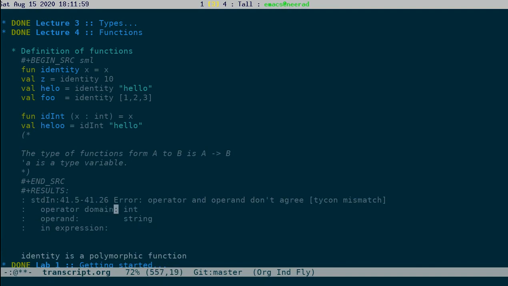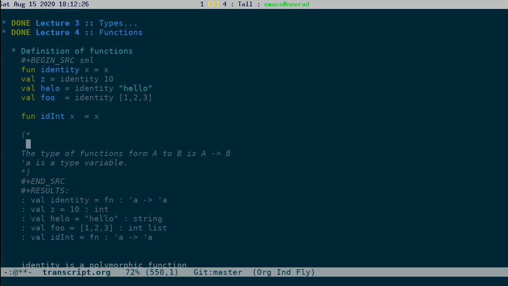Operator domain is int, operand is string, in expression whatever. Don't bother about these line numbers because these are line numbers in your interpreter, but the problematic thing is here. The point here is if you didn't restrict the type, if you don't give any restriction, it will try to figure out whether there is some generic type that you can give.